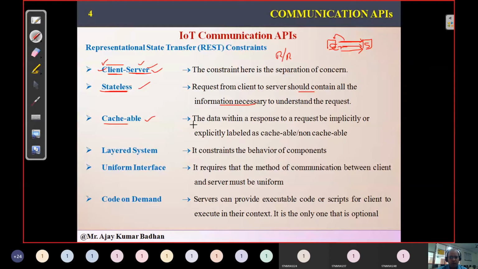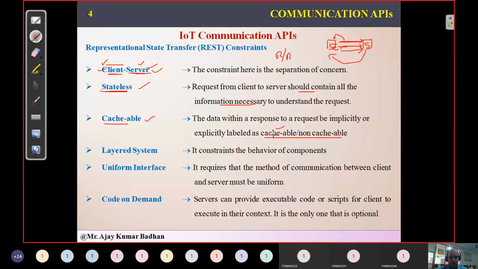So here it is saying that between the client and server, the data transmitted from the server to the client should be cacheable. It should be defined whether that particular data can be cached or cannot be cached. These two terms are most important. Whenever the response comes from the server, if it represents that this data is cacheable, that means this information can be stored in the web browser.